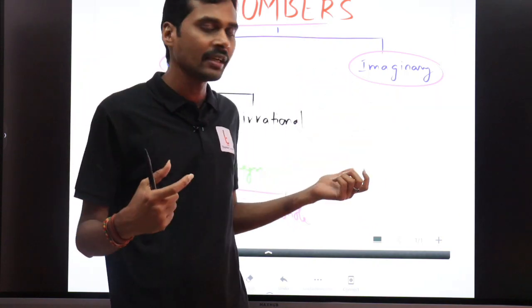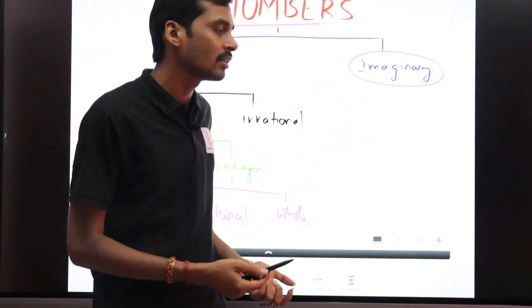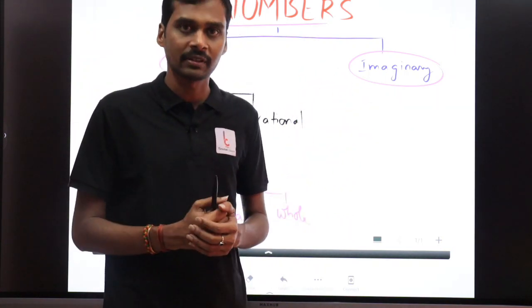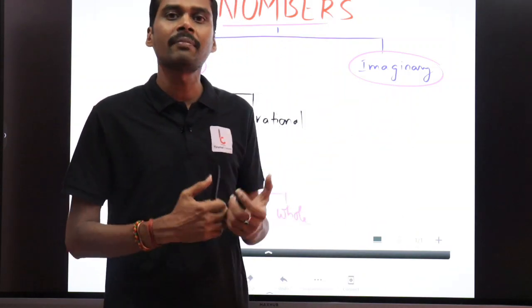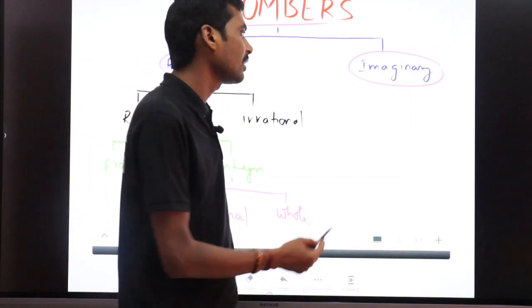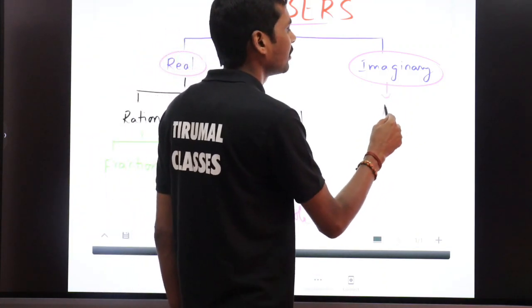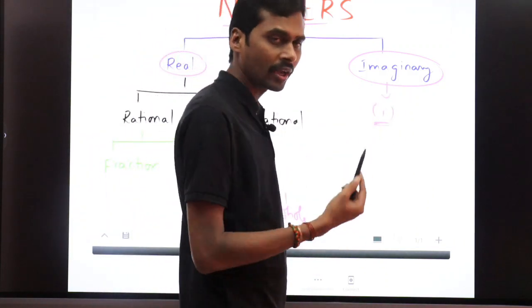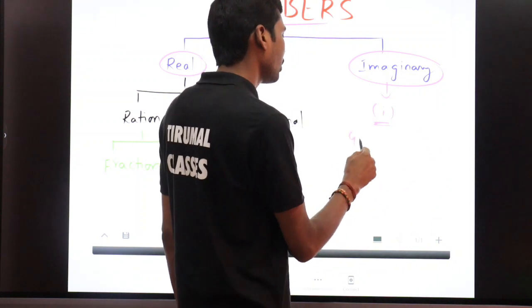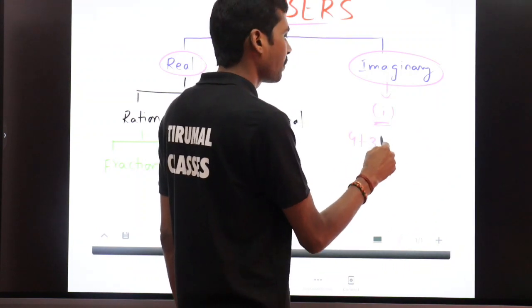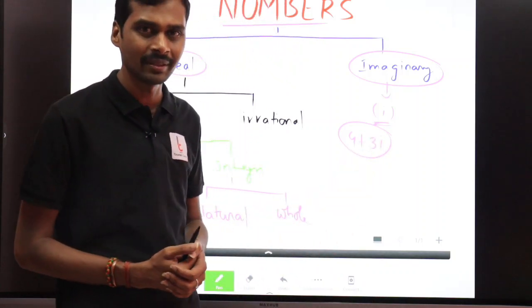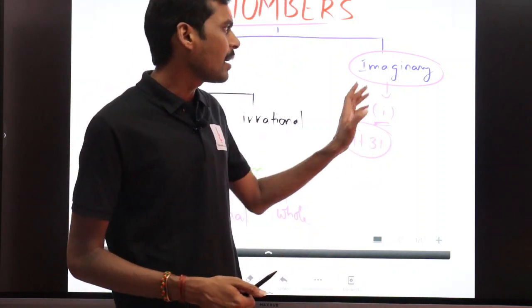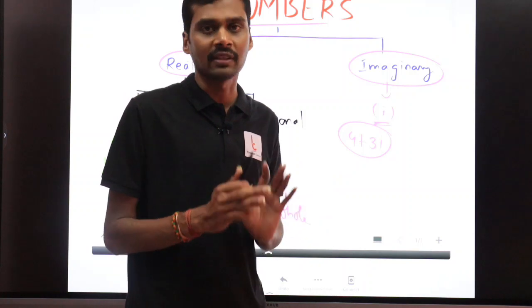Only we are representing, only we are imagining those numbers for our calculation purpose. For this higher mathematical calculation purpose, we imagine some numbers. Those numbers are called imaginary numbers. Generally, these numbers are represented by i. Maybe you have studied numbers like 4 plus 3i. Actually, these numbers are called complex numbers. Anyway, these imaginary numbers are not necessary for us.